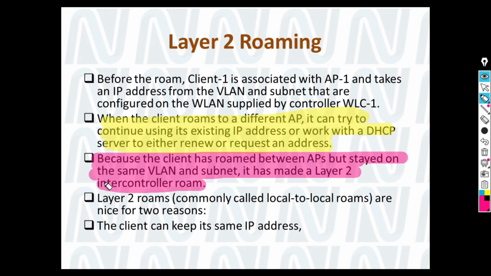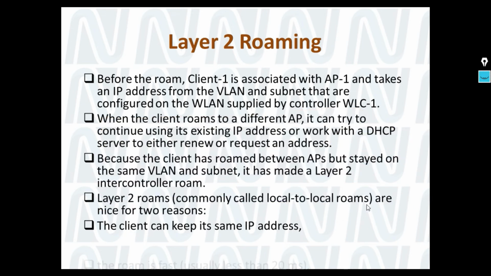As I told you, if the VLAN is the same between the two WLCs, it is known as a layer 2 roam, commonly known as local to local roam. It is nice for two reasons: the client keeps the same IP address, and the roam is fast, again only 20 milliseconds.